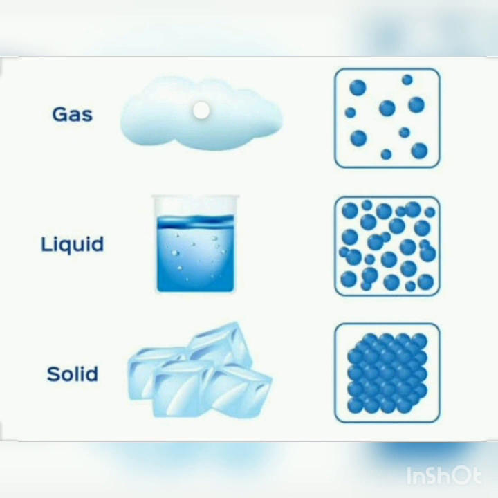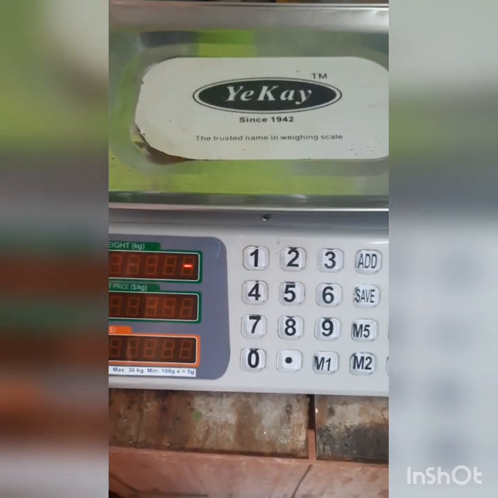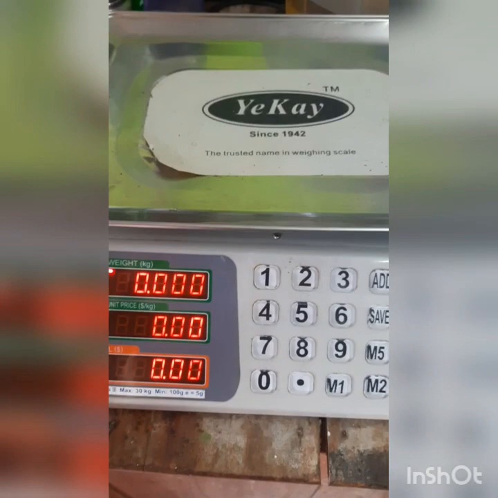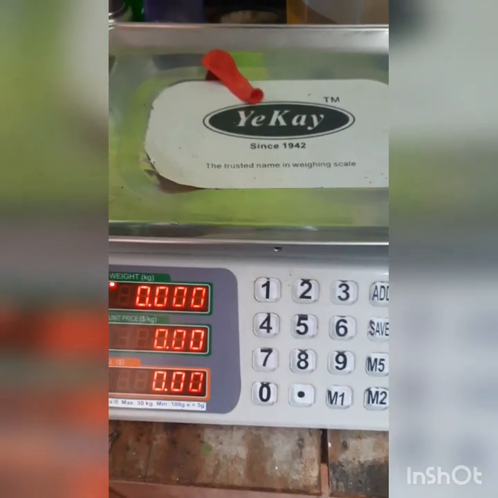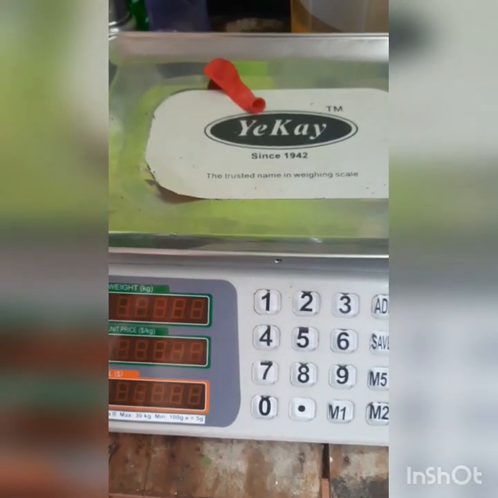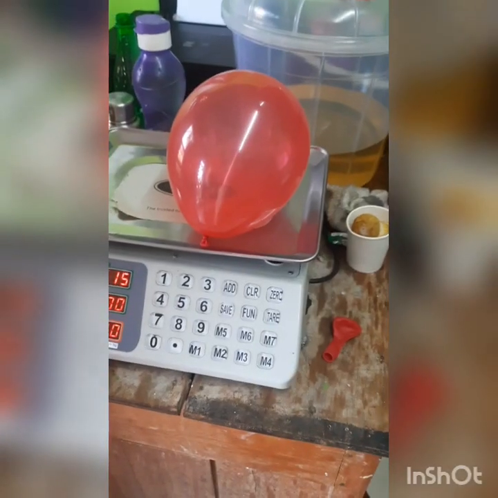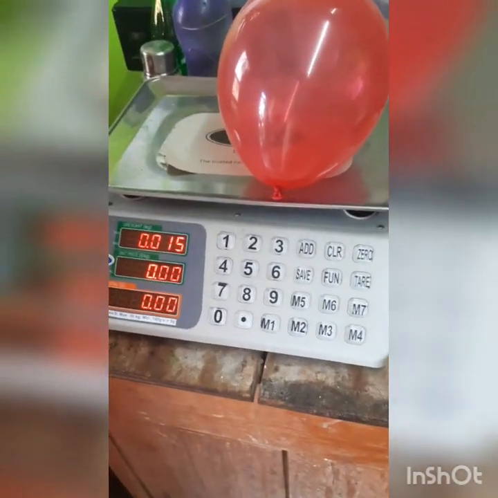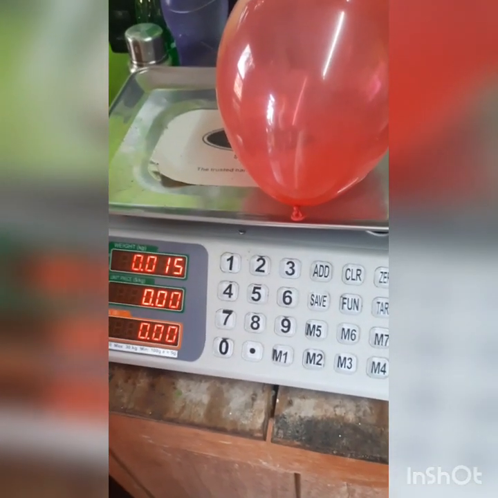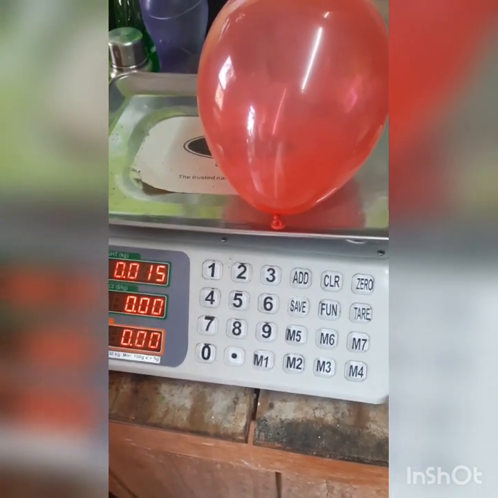Now we can see that it's 0. After the balloon is blown up and placed on the balance again, we can see some weight reading on the weighing balance. So through this activity we can prove that air has mass.